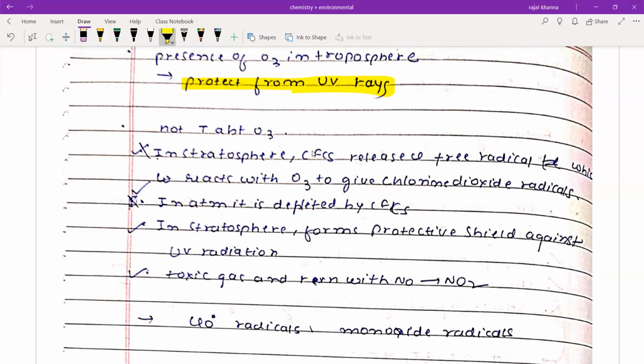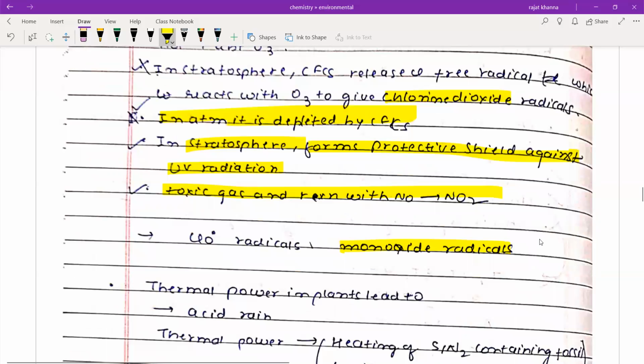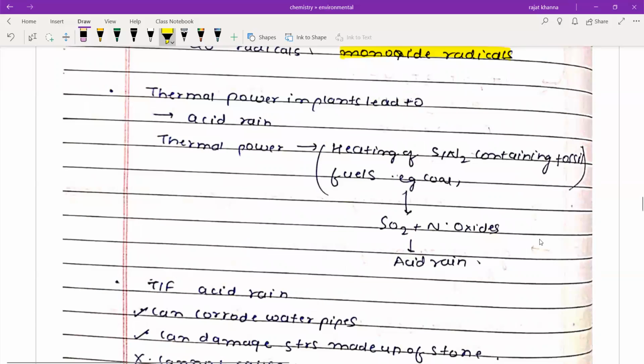So this is a false statement because chlorine monoxide radicals, not chlorine dioxide, are released, while all other statements are correct. In atmosphere, it is depleted by CFCs. In stratosphere it forms a protective shield against UV radiation and toxic gas, and reacts with NO to form NO2.